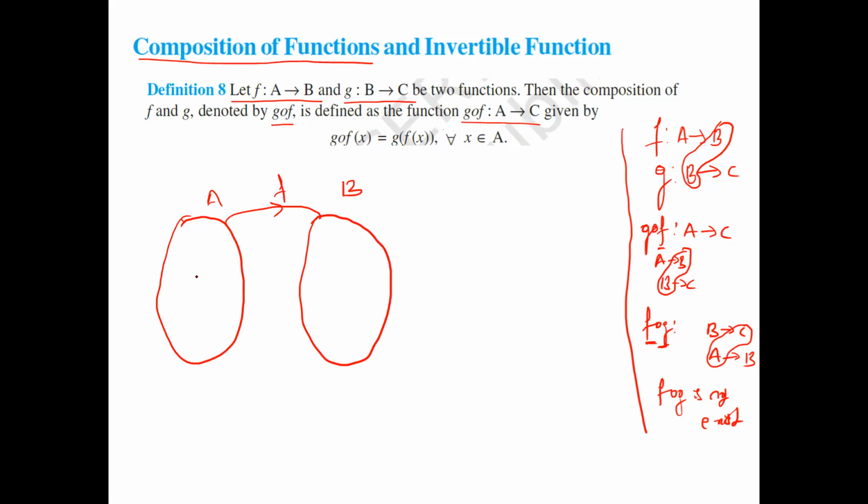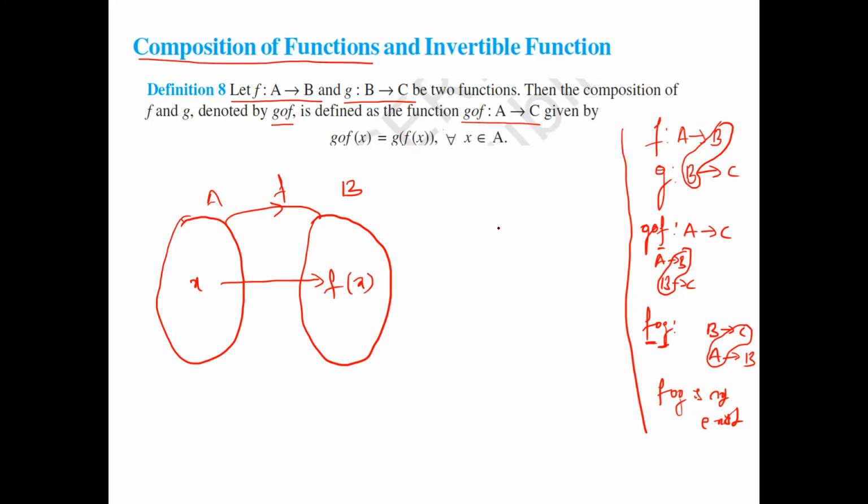Here one element will be there, that is x. The image of this is f(x). So x is going to B under the function f. Next, g is a function from which set to which set?